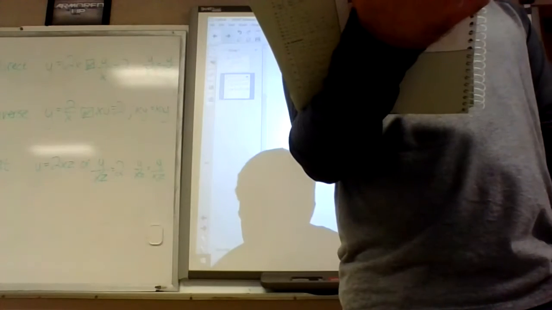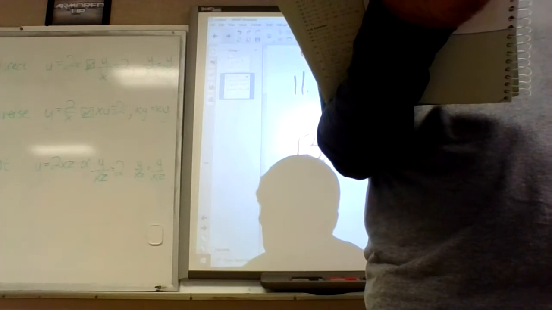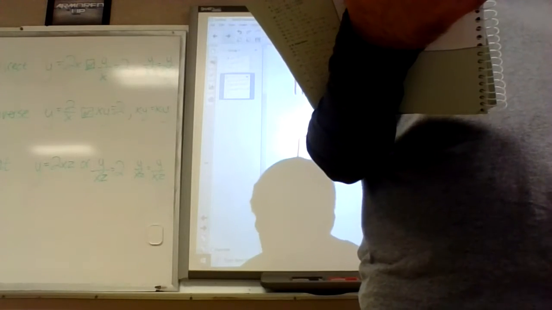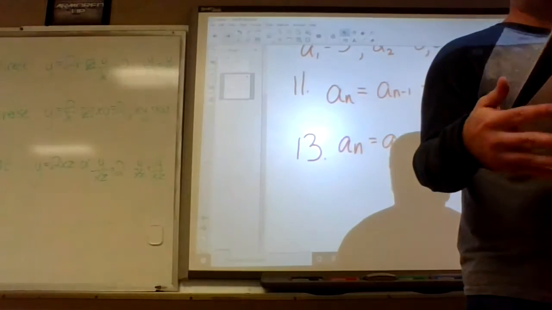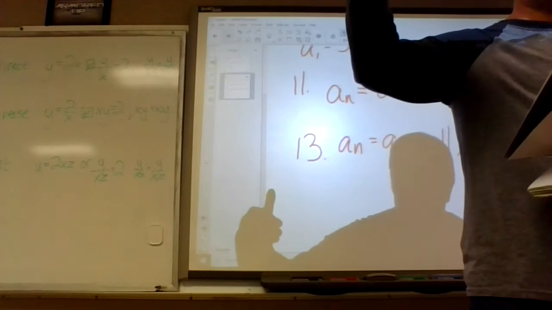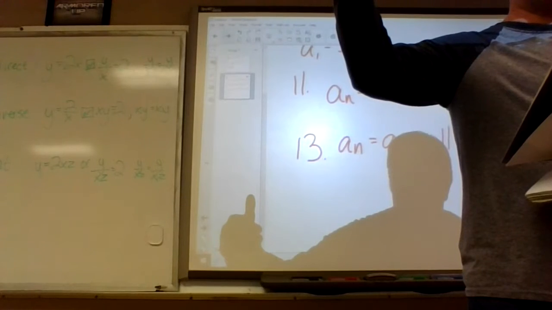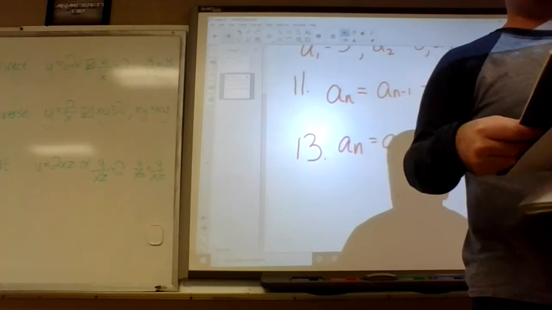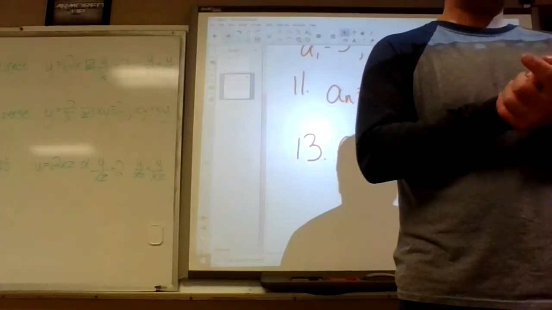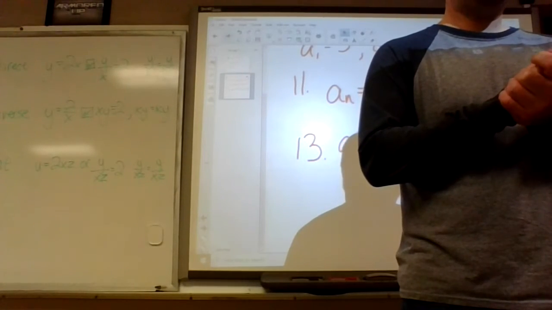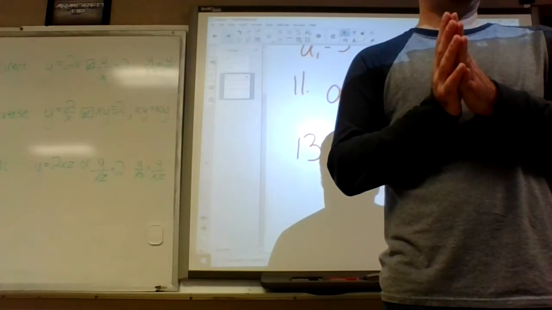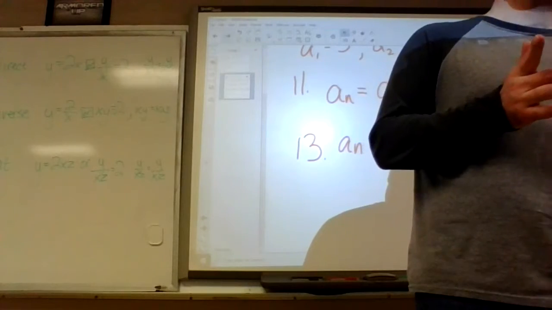It says the difference is 4, so that means it's going to go up by 4. The 21st term is negative 2. So what is the 20th term? Is there a way you can plug that into your calculator? Well, yeah, but you don't need to. It's easier. We're going up by 4, so what must the 20th term have been?